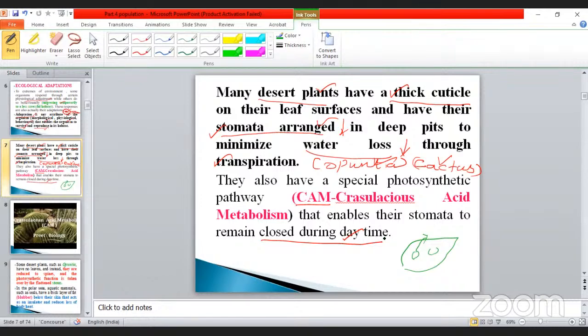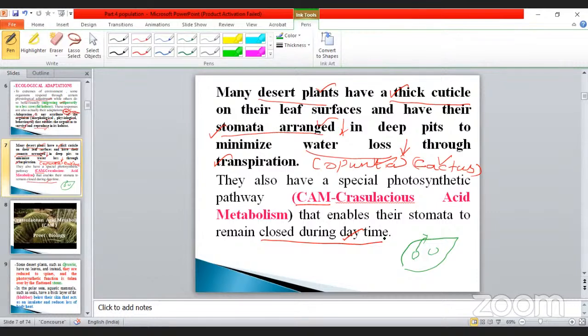Okay, see that one. Next we will pass on to another example. See that, the cactus.